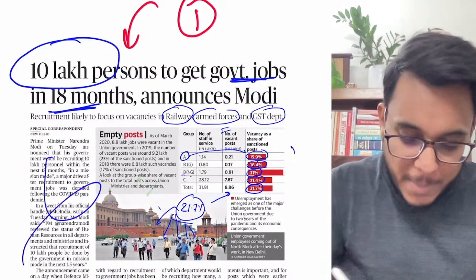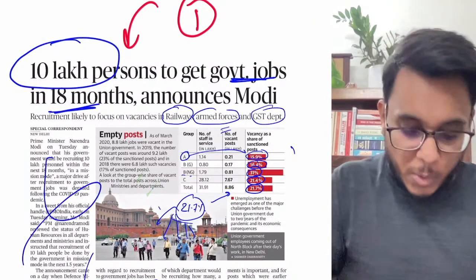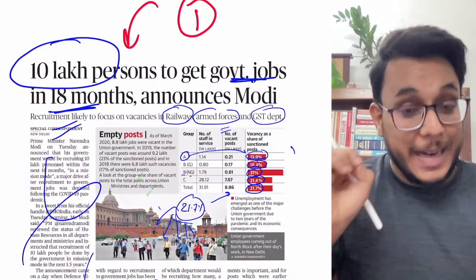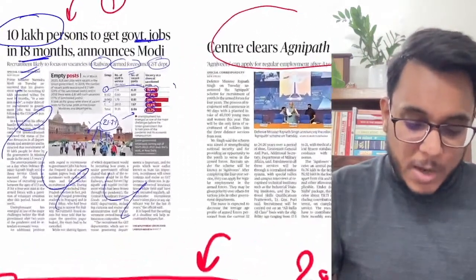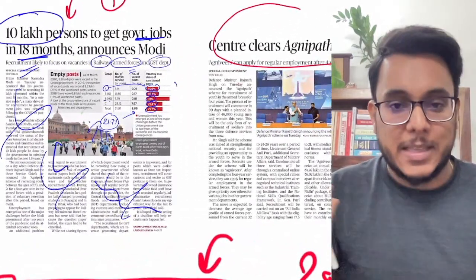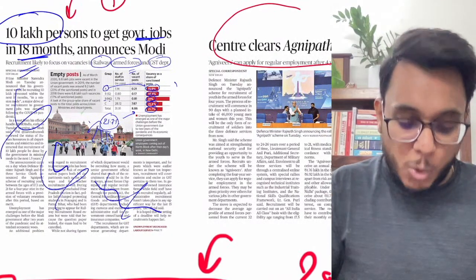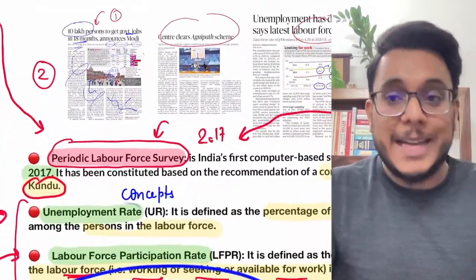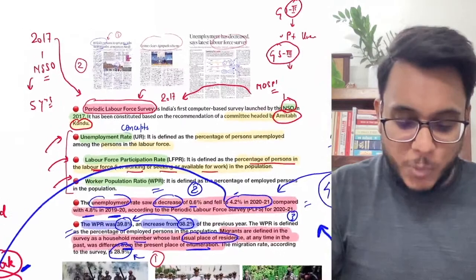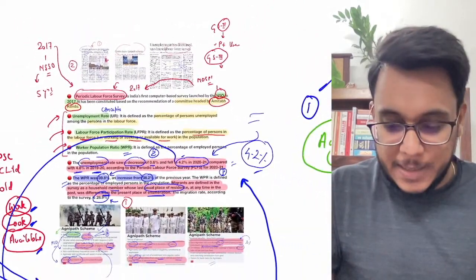Again I'm telling, numbers is not important. The scheme is important and Agnipath scheme is important. Please keep it in your mind. Apart from that, there is nothing there in this particular article. So guys, I hope that you have understood in entirety this entire issue. Now moving to the next article.